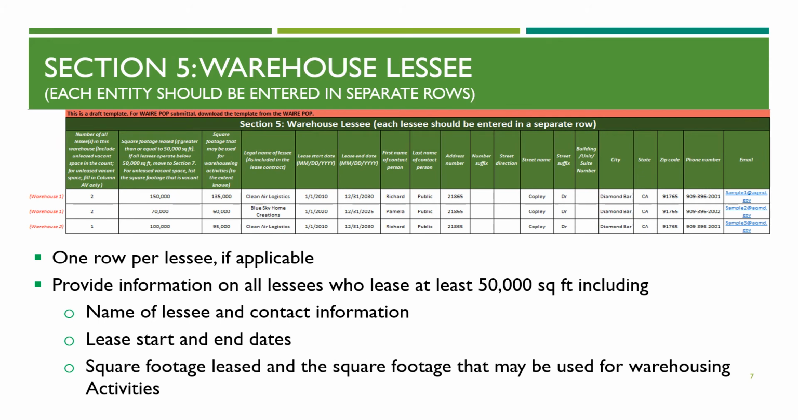Section 5 addresses the warehouse lessee or lessees. Again, in this example, one warehouse building has 2 lessees and the other has 1 lessee, 1 row per applicable lessee. The entries begin to differ as the warehouse lessees are independent of each other and have different information. The warehouse owner is only required to submit information on the lessee or lessees who lease at least 50,000 square feet. For the first 2 columns, the warehouse owner must consider vacant or unleased space.